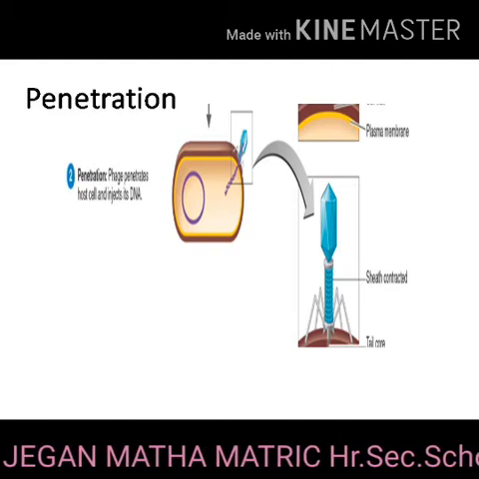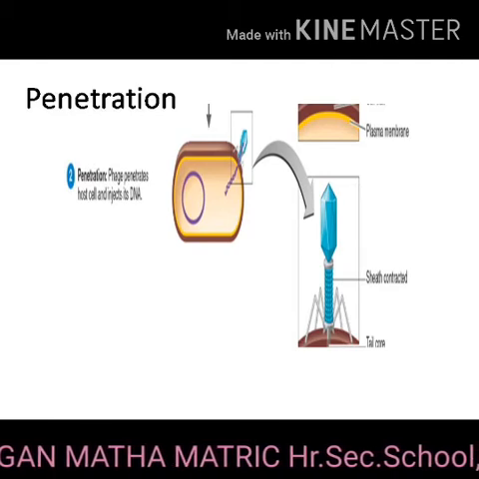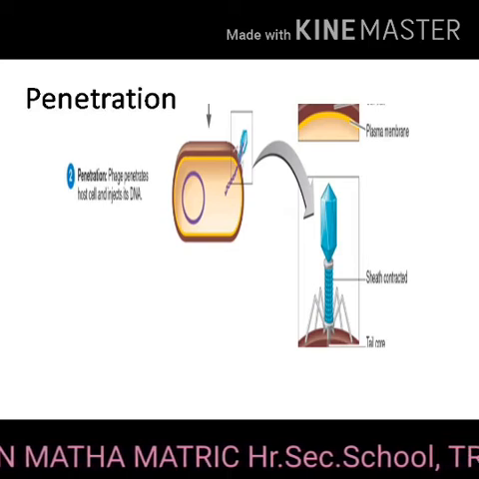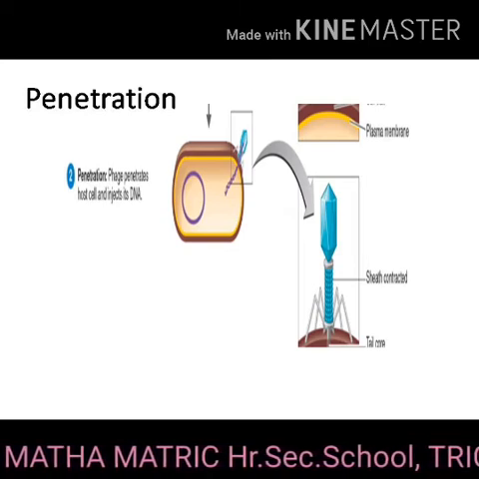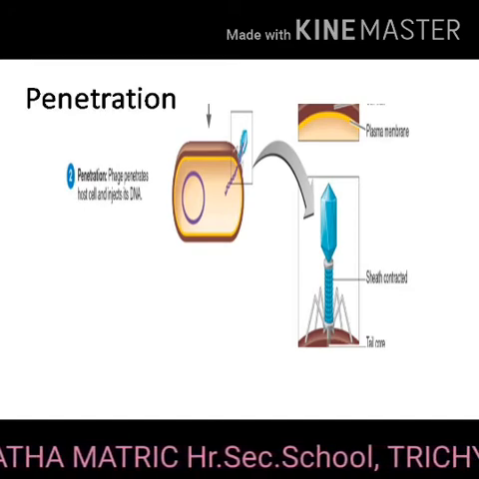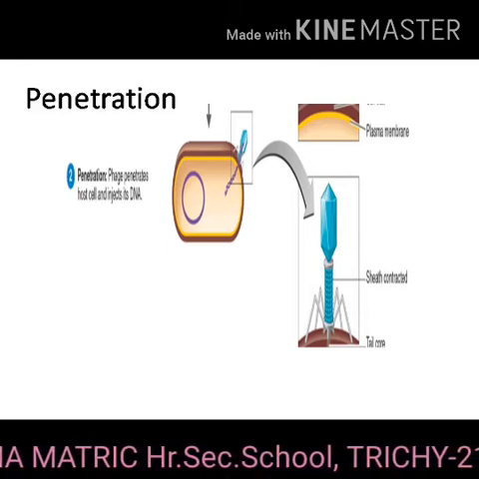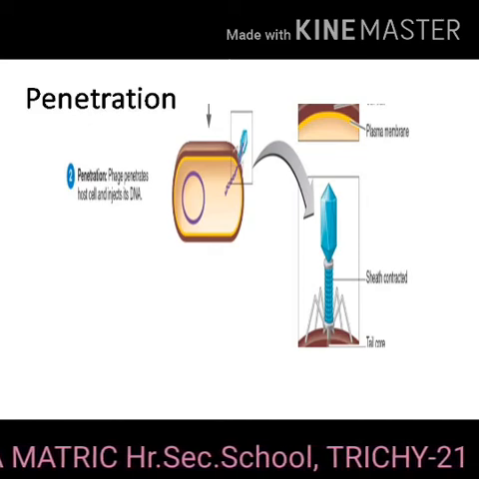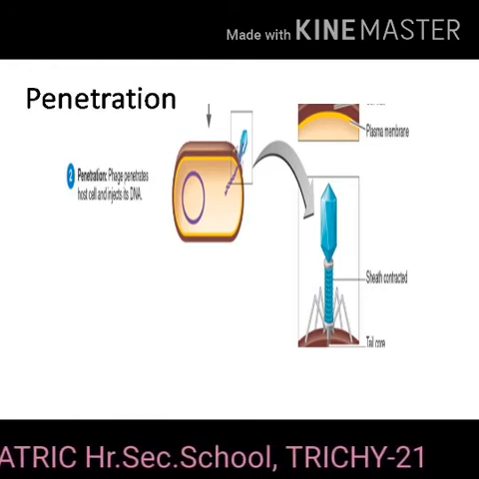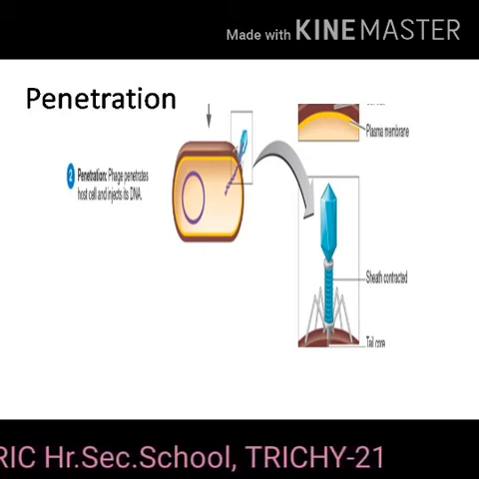After pinning, the tail sheath contracts and appears shorter and thicker. After contraction, the base plate enlarges through which DNA is injected into the cell without using metabolic energy. The step involving injection of DNA alone into the bacterial cell is called transfection. The empty protein coat lying outside the cell is known as ghost.